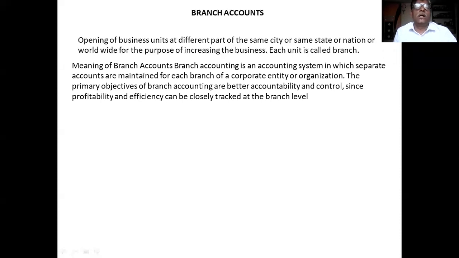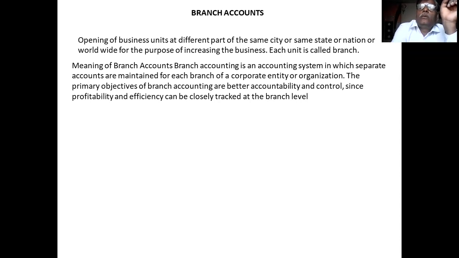Next, come to branch accounts. What is a branch account? The next question relates to branch account. Branch account is a system of accounting in which separate accounts are maintained for each branch of a corporate entity or organization.